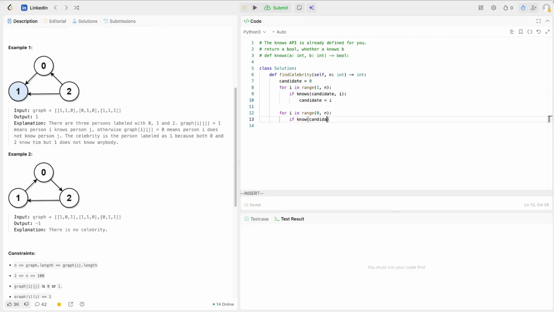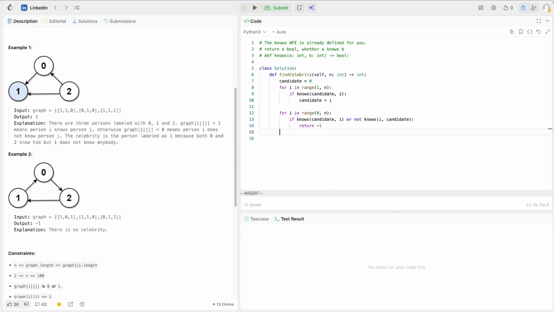So now we only have a single candidate. If the candidate knows someone, then it's not a celebrity. There's another case: if someone doesn't know the candidate, like i does not know the candidate, then the single candidate is not a celebrity.